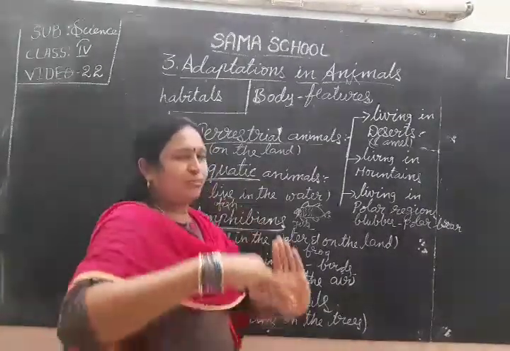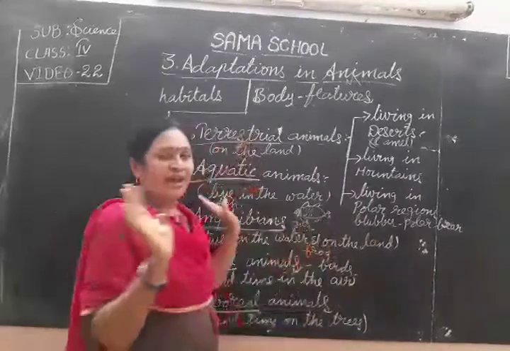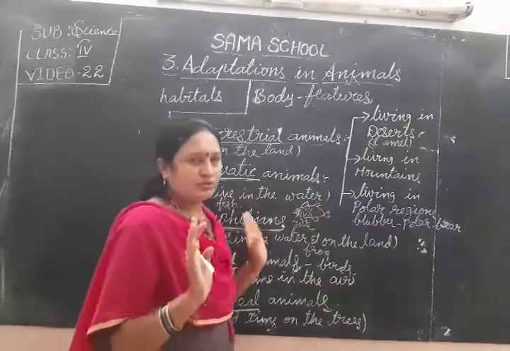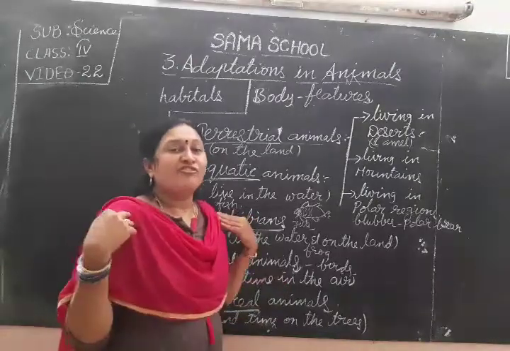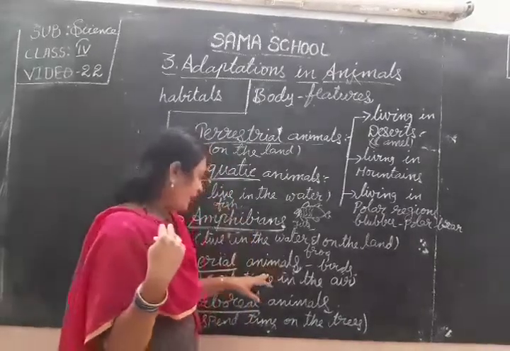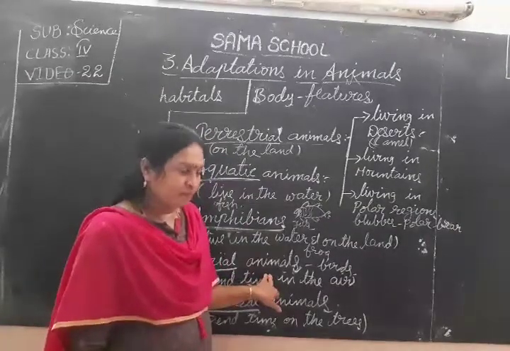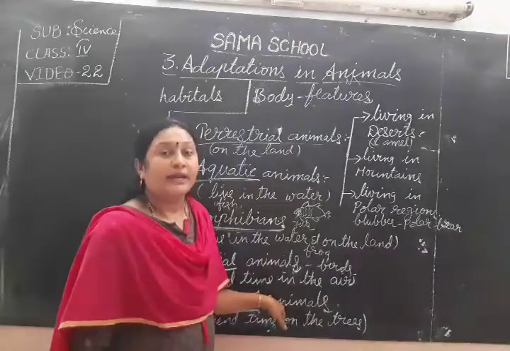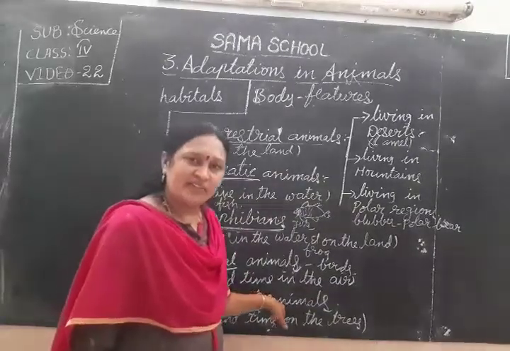The shape of the streamlined body, boat-shaped body, supports them to fly easily in the air and push back the air. Because of that, it can easily fly in the air, and it has wings. The front two limbs are modified as wings. With the help of these wings, these aerial animals fly in the air easily. Not only that, the body has air sacs and hollow bones. Bones are filled with air.